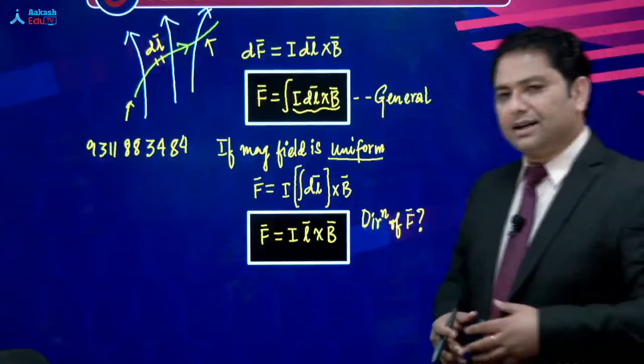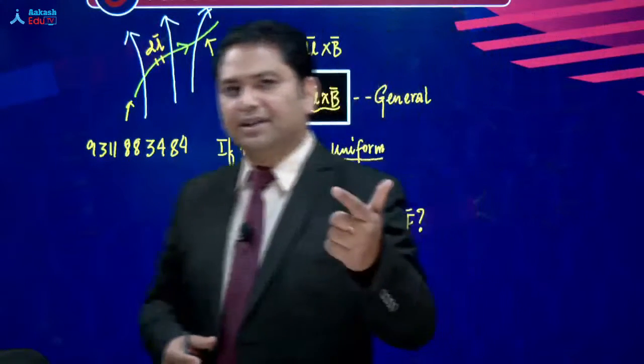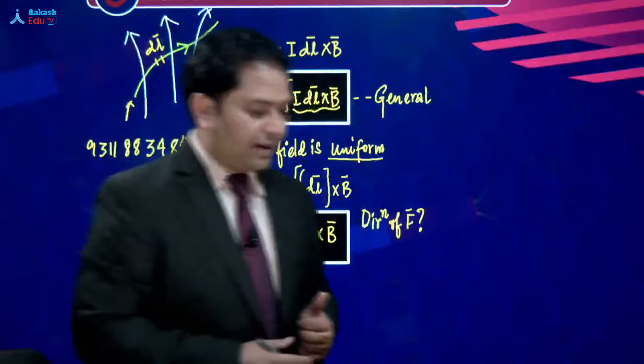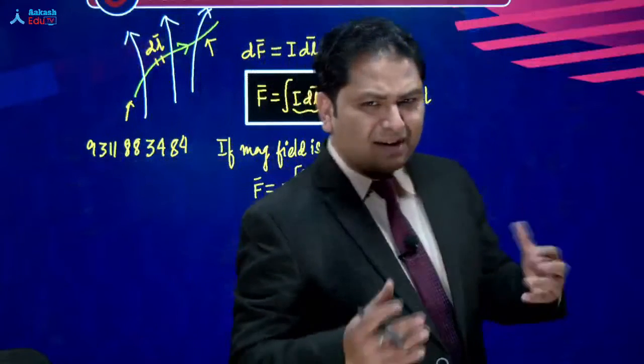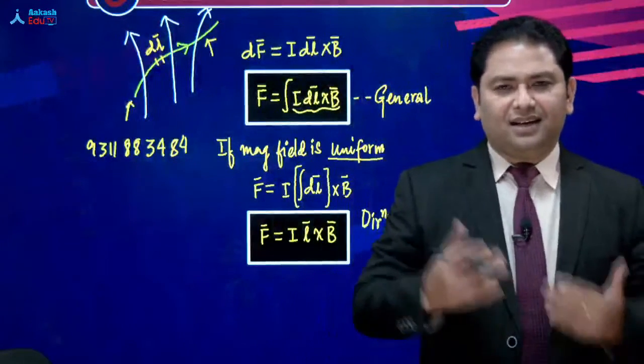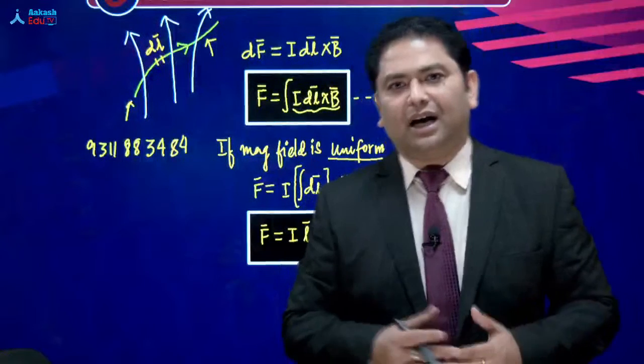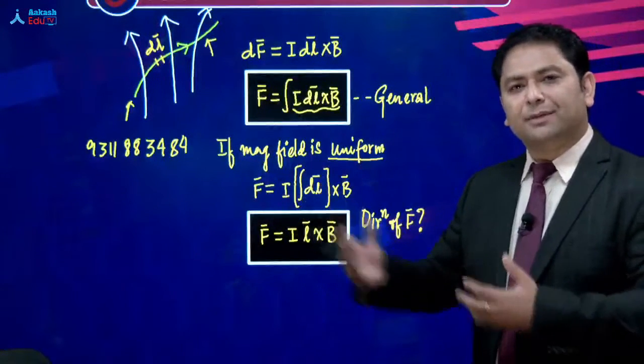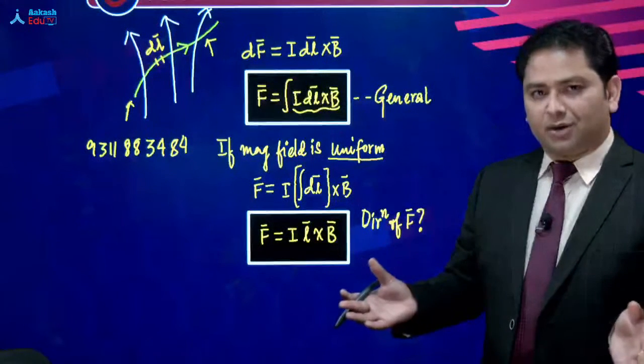Okay, now let's talk about the direction of force. Direction of force निकालने के लिए एक तो तरीका है Fleming's left hand rule. That's one technique. और Fleming's left hand rule से आप कर सकते हैं, but I say इस level में पहुंचने के बाद आप सीधा कह दो I'll follow the cross product. क्यों unnecessary बहुत सारे rules से आप burden out हो?